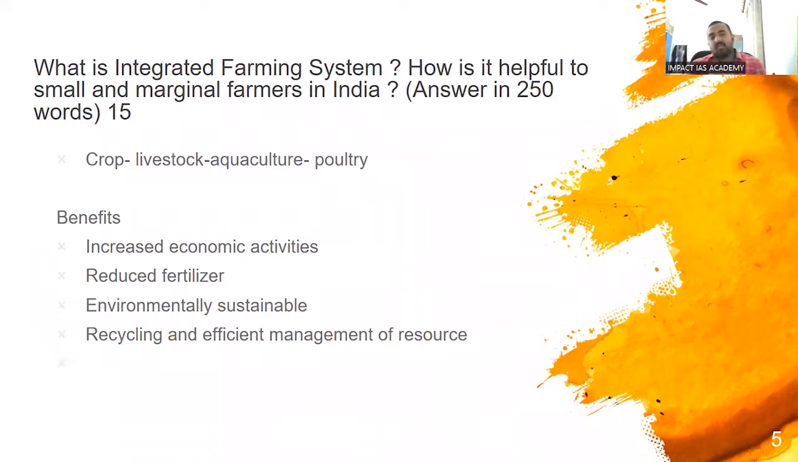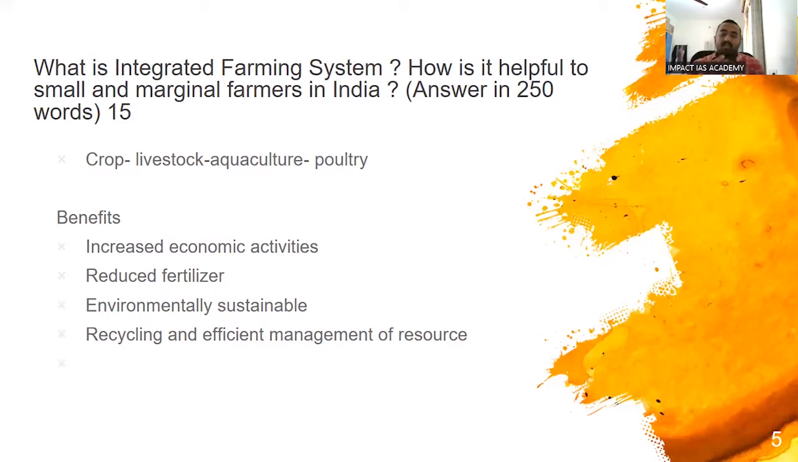Now, how is it helpful to small and marginal farmers? It simply increases yield, and when it increases yield, it increases income. If one crop is failing, livestock will provide support. If livestock is failing, poultry will give support. If poultry is failing, crop and aquaculture will give support. So he gets a sustained income, and when he gets a sustained income, he won't get caught in the debt trap. If he is doing it efficiently, his fertilizer and pesticide usage will come down multifold. Hence, the need for getting a loan is greatly reduced, and the farmer can be much more prosperous.